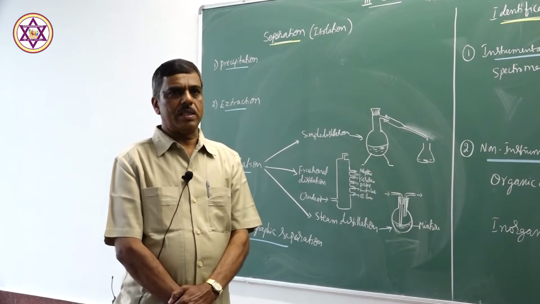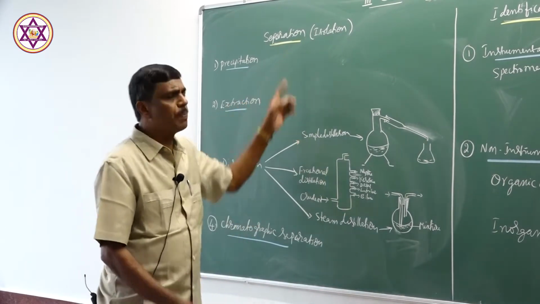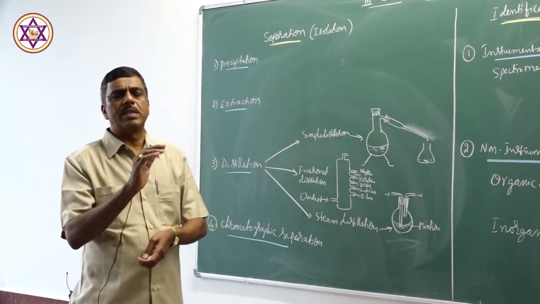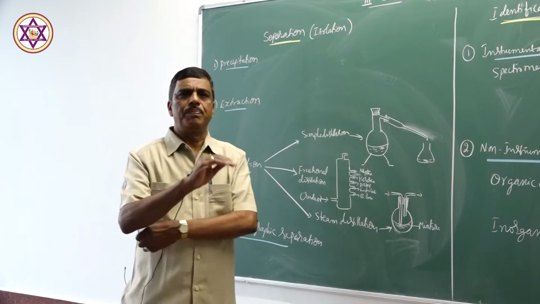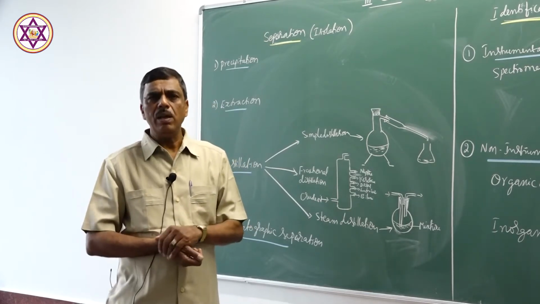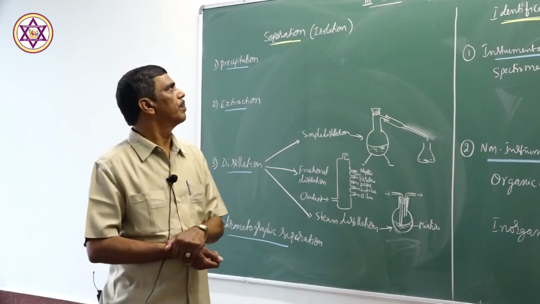Now let us discuss these steps one by one. First is separation, or isolation of the required substance. In the raw material, in the source, various substances are there. We require one of the components from the source.